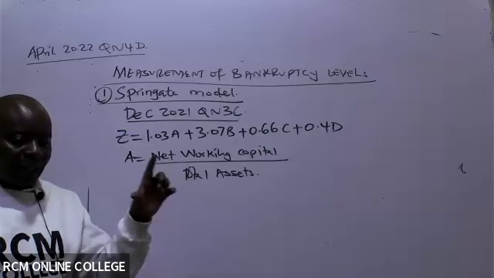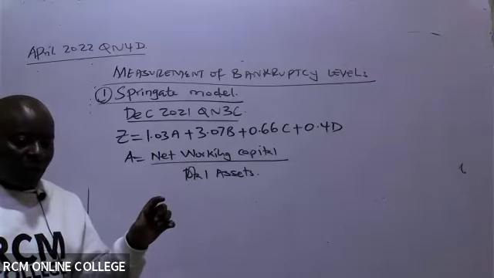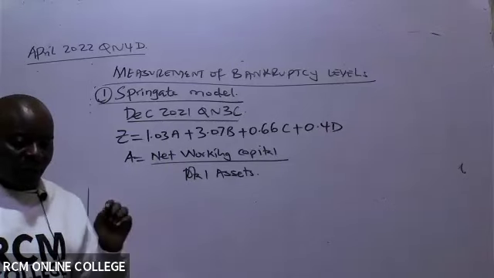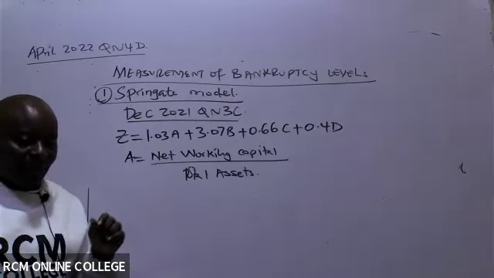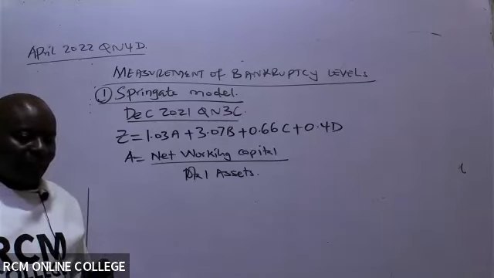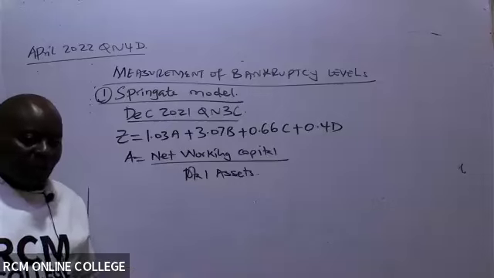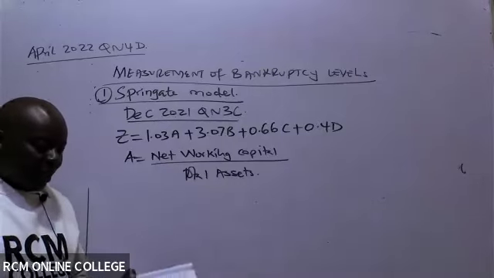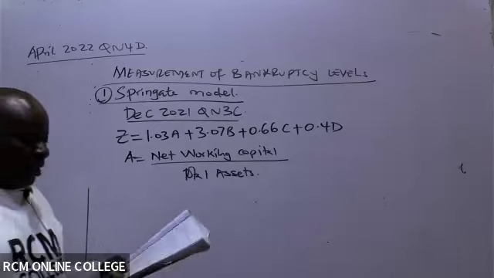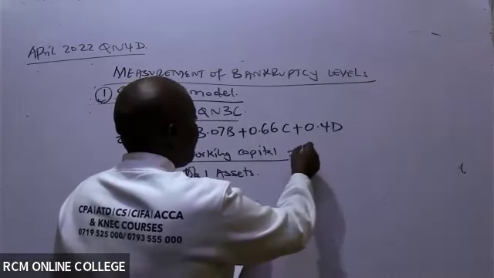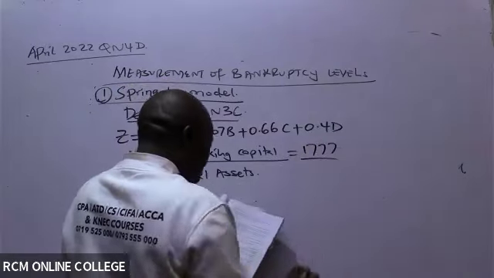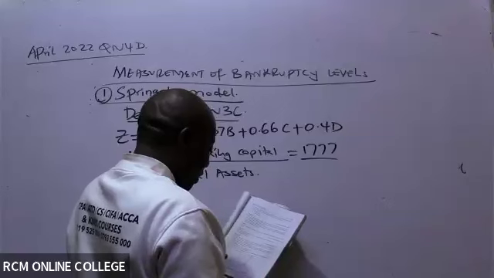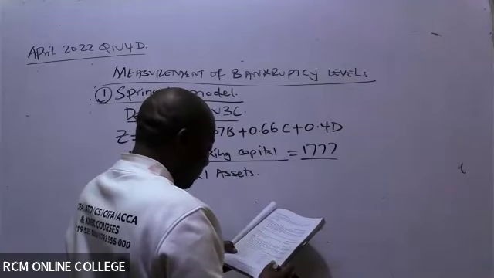Go to the table given. There is a table where this examiner has given you values. Yours is to pick them and then substitute here. So net working capital, yeah, let's see. The net working capital I can see from the table is 1777, all over total assets, which are also given down there.